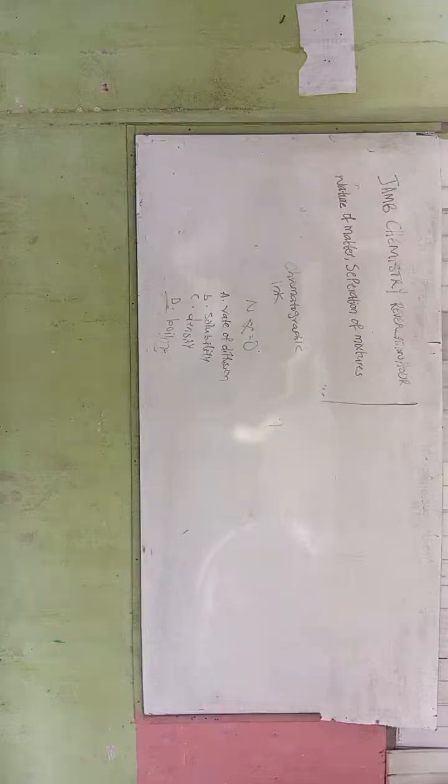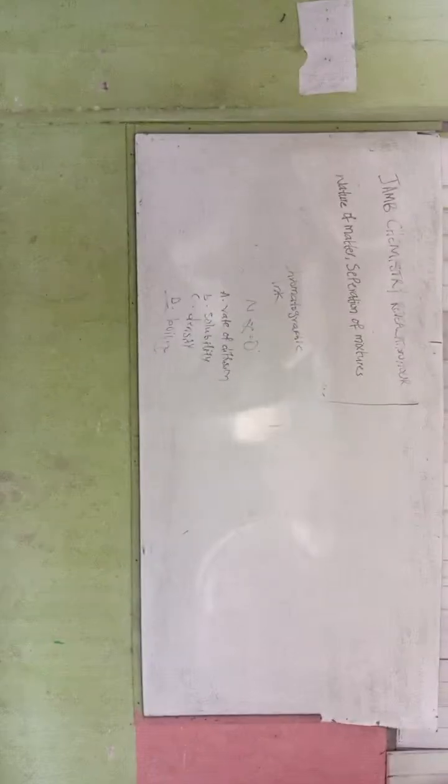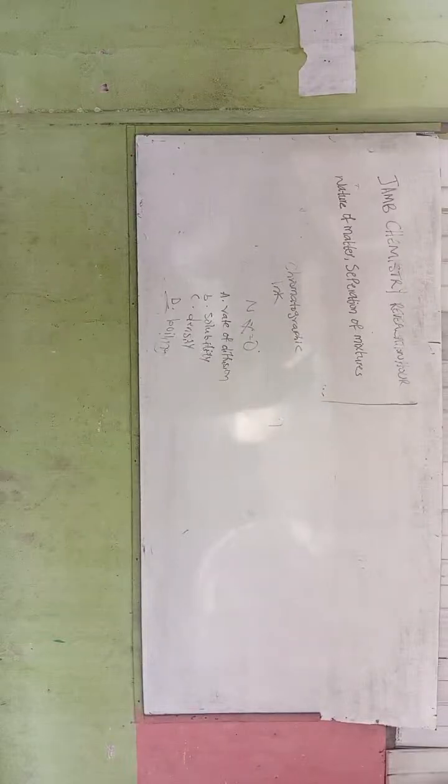Alright, so the question is this: how can we prepare nitrogen and oxygen in the industry? You have seen the options there. A, rate of their diffusion. B, based on their solubility. C, based on their density. And D, based on their boiling point.